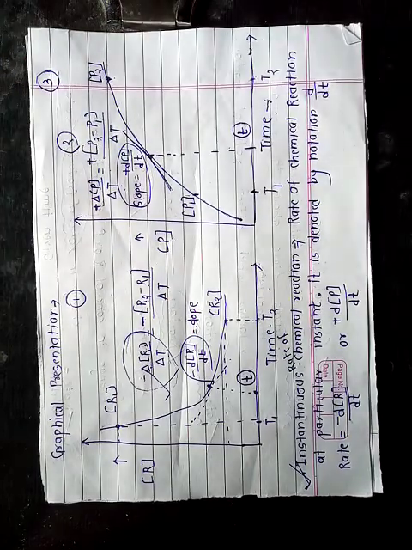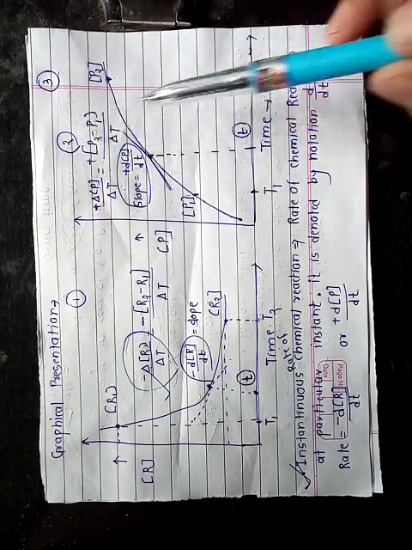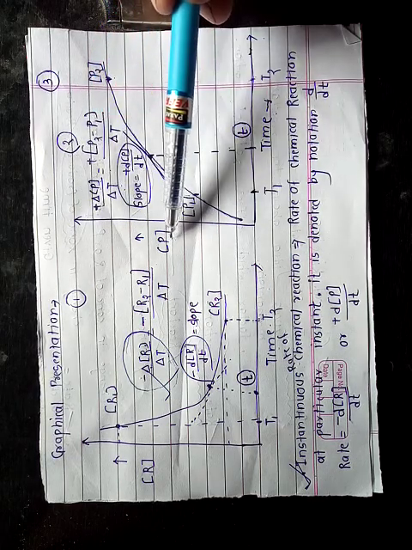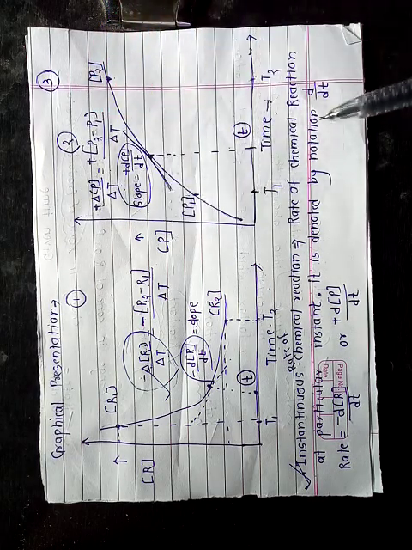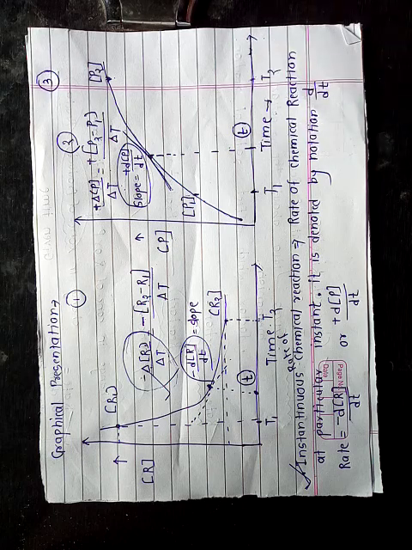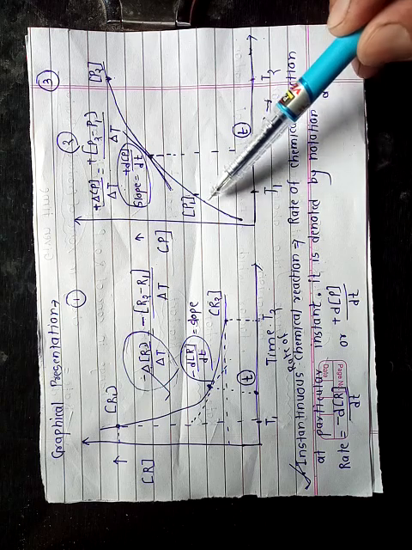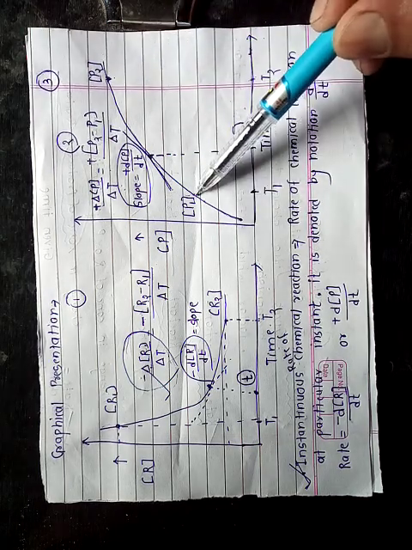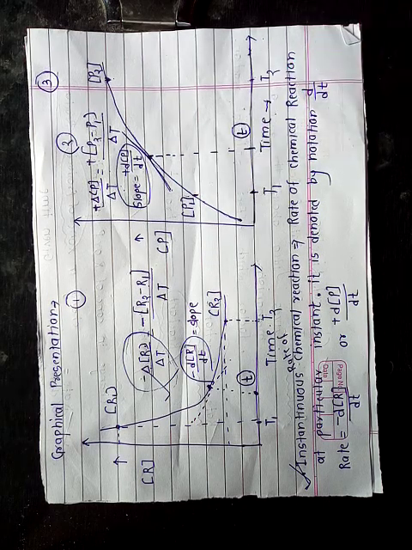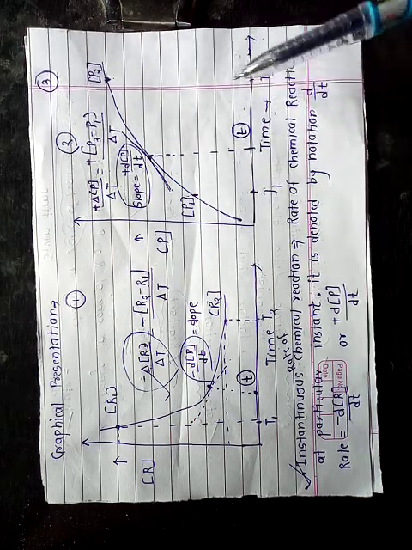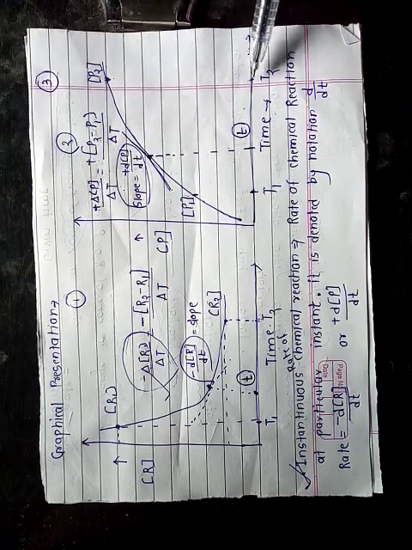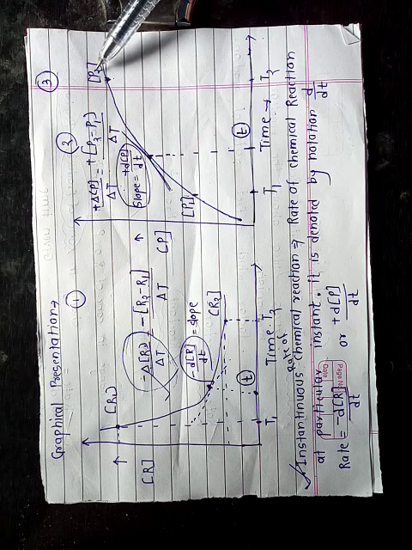Now the second graph. On the y-axis is the concentration of product and on the x-axis is time. As we know, as the reaction proceeds, the concentration of product increases, so the graph is like this. At T1, if P1 is the concentration of product, then as time goes on, the concentration of product increases. At T2, P2 is the final concentration.